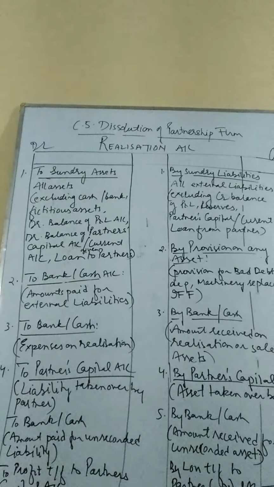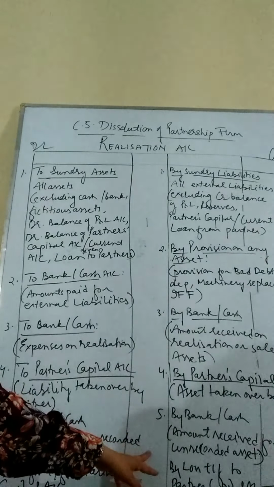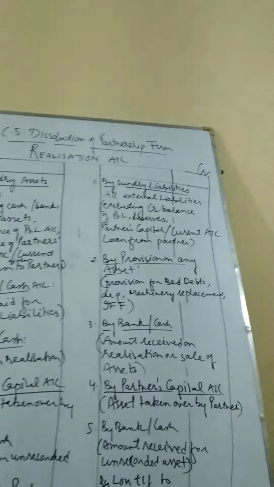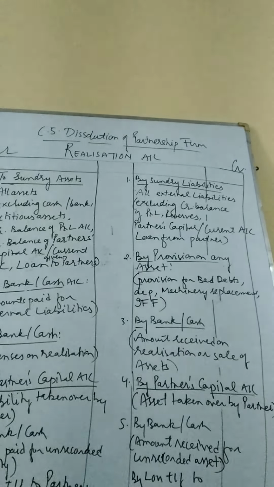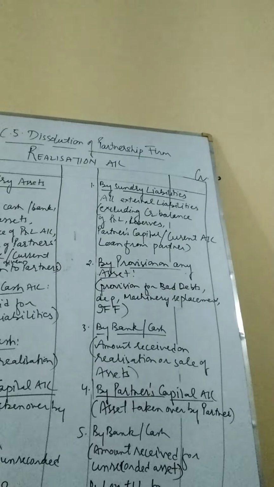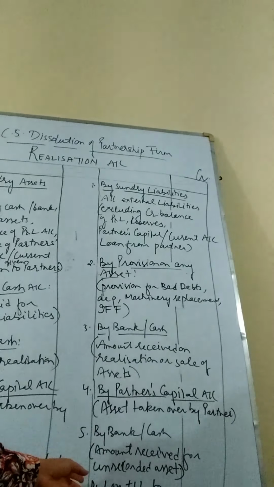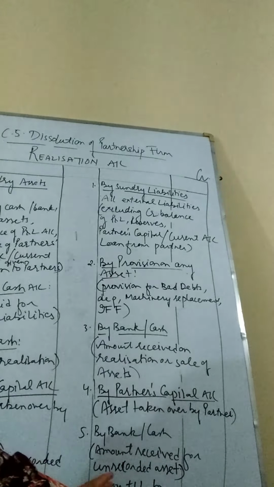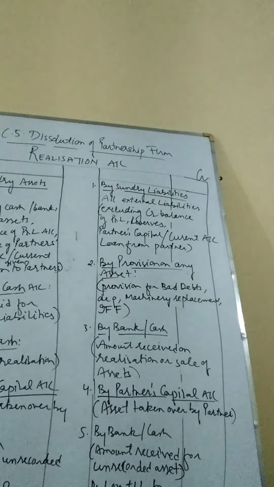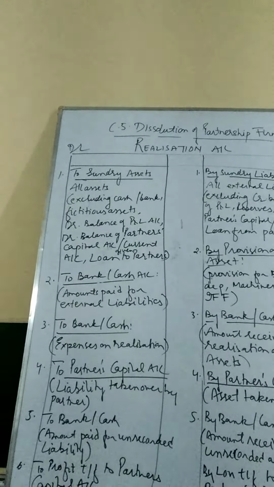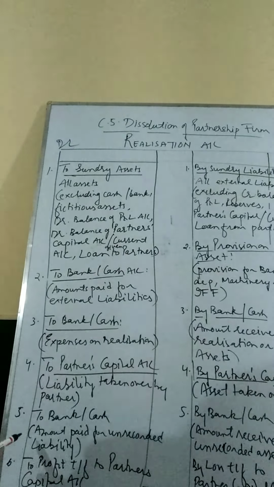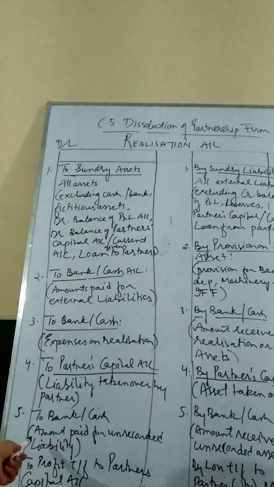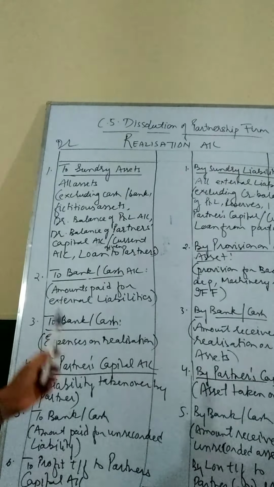Now one more thing is left. If any unrecorded asset was there which was previously not recorded, and now we have received information that we were having this asset also, that asset will also be sold out and money recovered, again under the heading by cash or by bank, the amount received on the sale of any unrecorded asset. Similarly, any unrecorded liability, we have to pay it under the heading to bank or to cash, amount paid for any unrecorded liability.